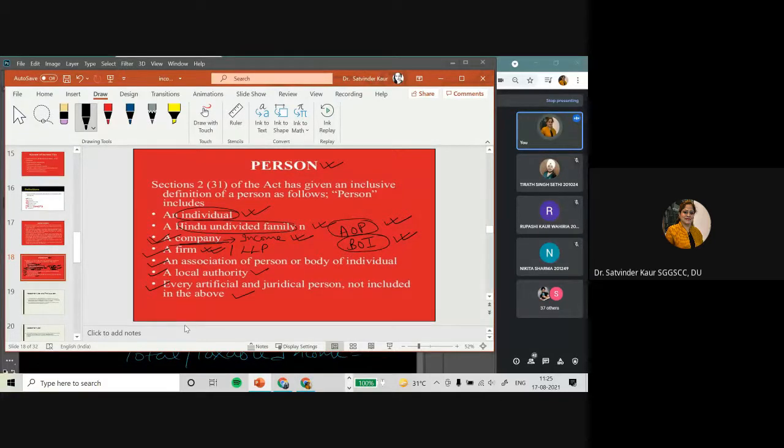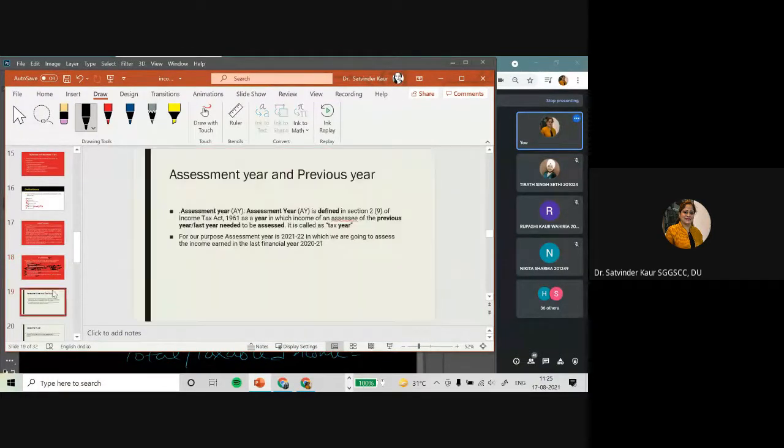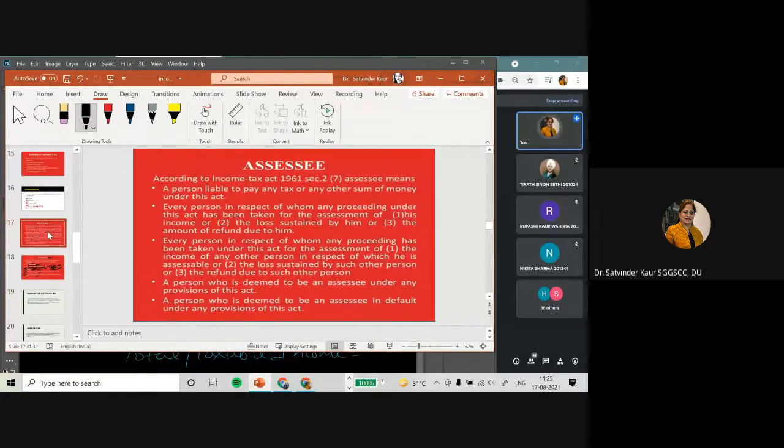So this is the story. So person means not only person, person means any form of person. So the definition of person, I hope, is clear to all of you. Right? So assessment year and previous year we'll discuss tomorrow.